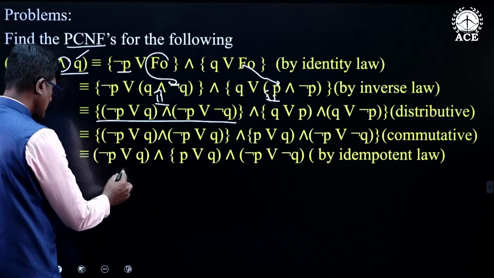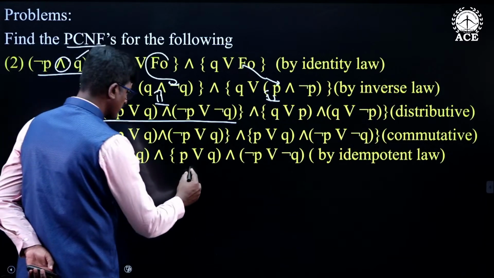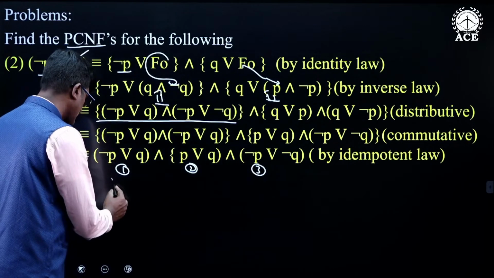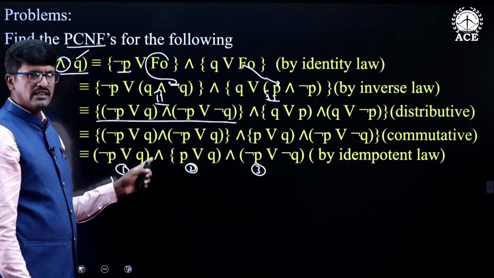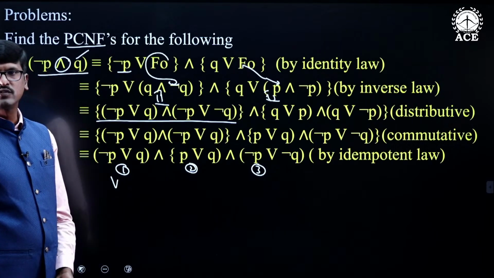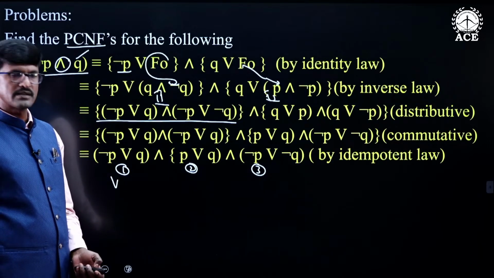If you observe this, this is one max term, this is one max term, this is one max term. So, this is the equivalent compound proposition of U. V is a conjunction of 3 max terms. Therefore, this is the principal conjunctive normal form of the given compound statement.